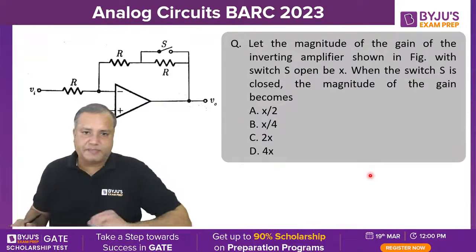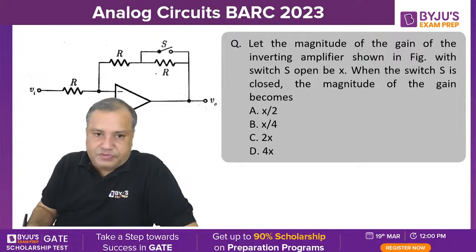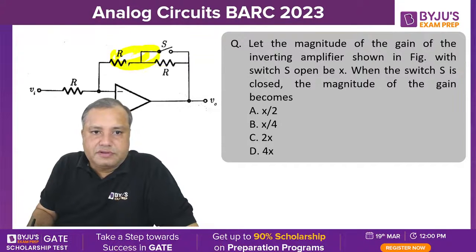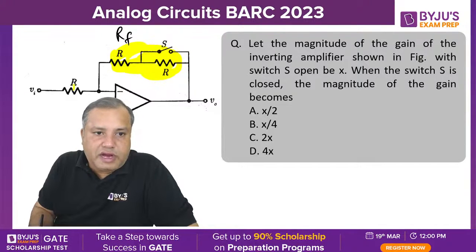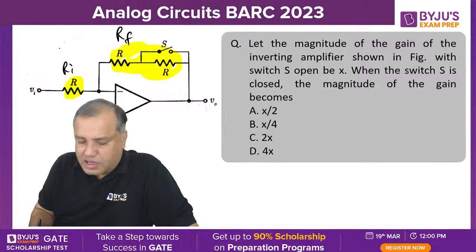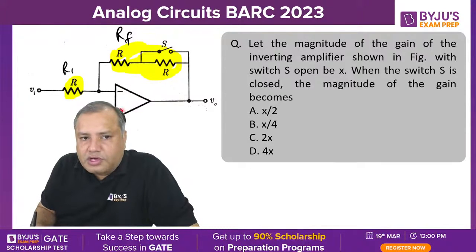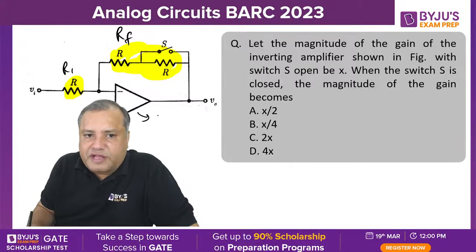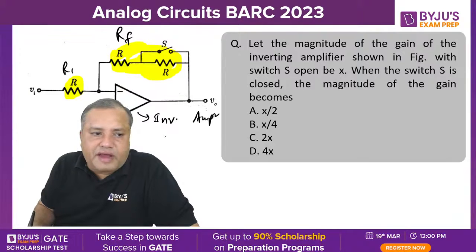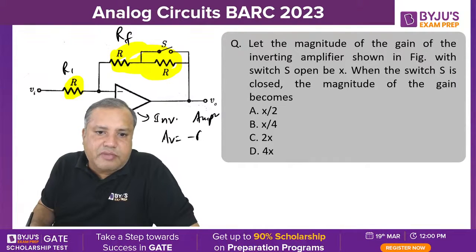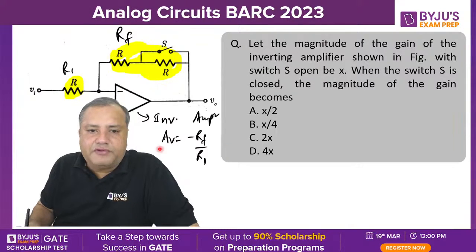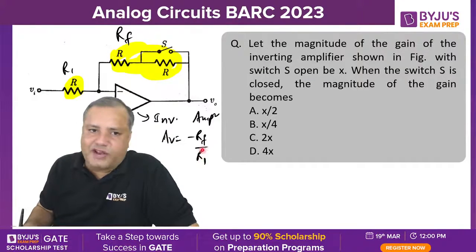Now see, this is a simple circuit. If you observe, this represents the feedback part, RF, and this one is the Ri. The non-inverting terminal is grounded, so this is an inverting amplifier. For an inverting amplifier, voltage gain is minus Rf by R1. And if you are asking only for the magnitude, then only Rf by R1.